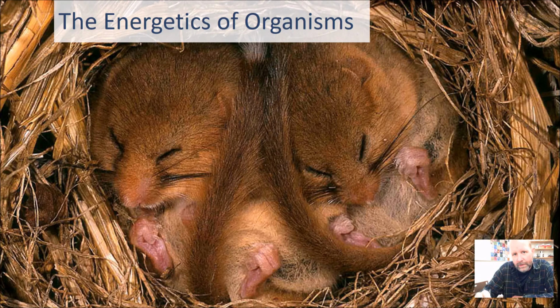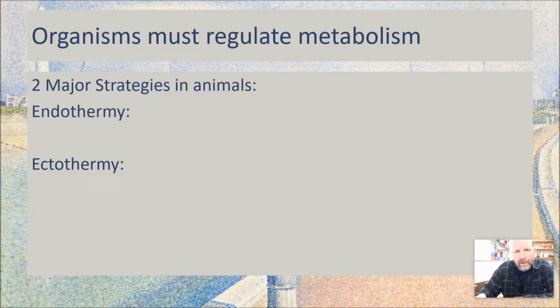So now we're going to look at energy on an organism level. Different organisms manage their energy in different ways. When we're looking at animals, we have endotherms and ectotherms, and we've mentioned this before, and you probably remember what these are. But endotherms are what we usually call warm-blooded, and ectotherms are what we call cold-blooded. Endotherms regulate their own body temperature like you do. You're always 98.6 or 37 degrees Celsius. Other animals have slightly different temperatures, but they're usually pretty close to that. That's a good enzyme activity temperature.